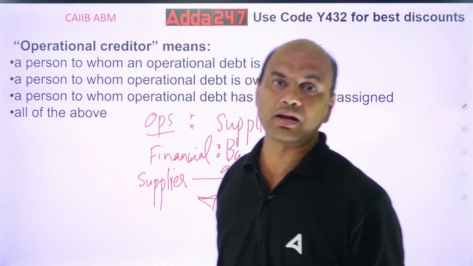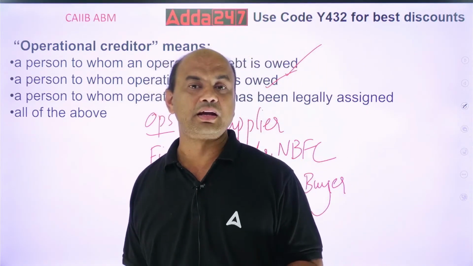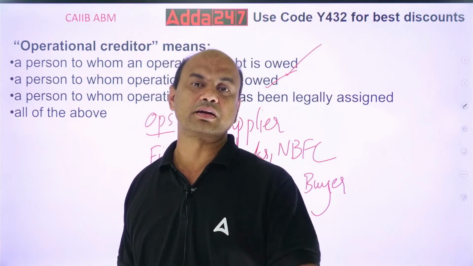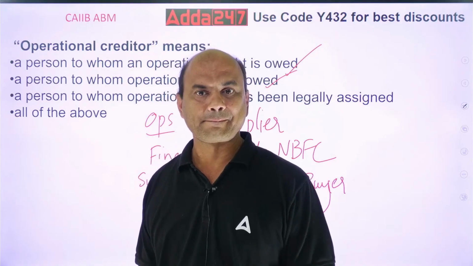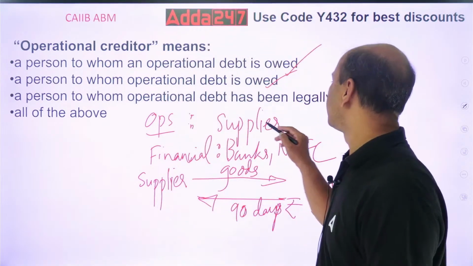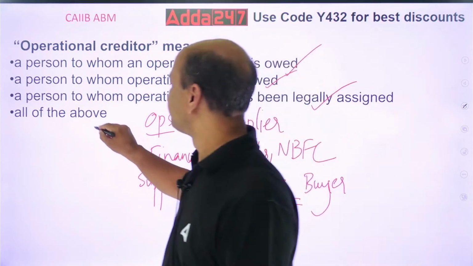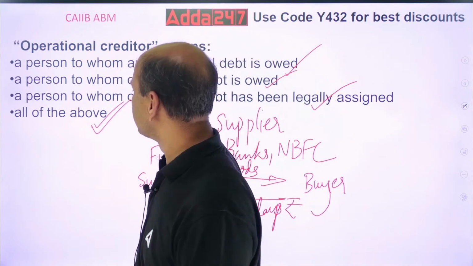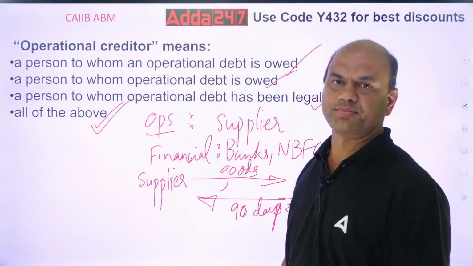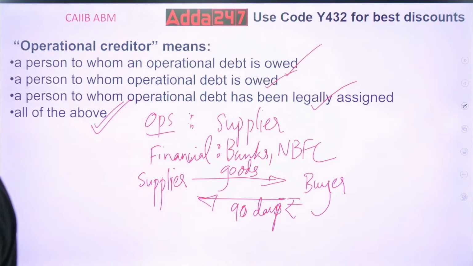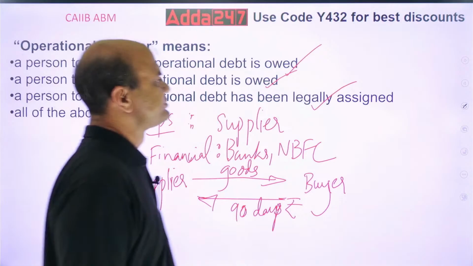It can be DRT, it can be SARFAESI Act, it can be IBC, anything, depending on the level of that company. So operational debt has been legally assigned, that is also true. So the answer is all of the above. Okay, D is the answer. Correct. Got it, everyone? D is the answer. Clear? Next.